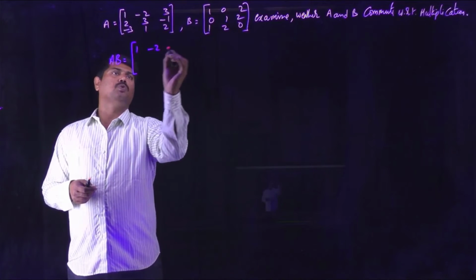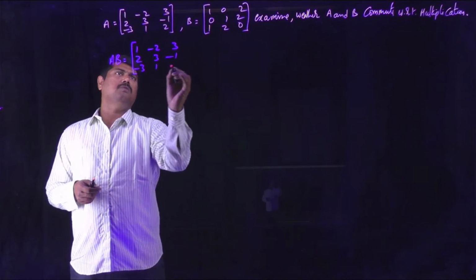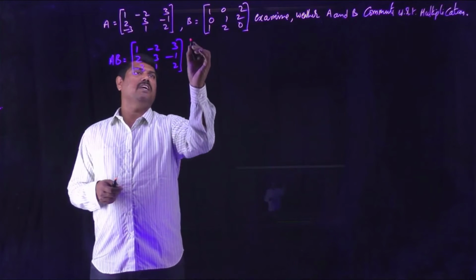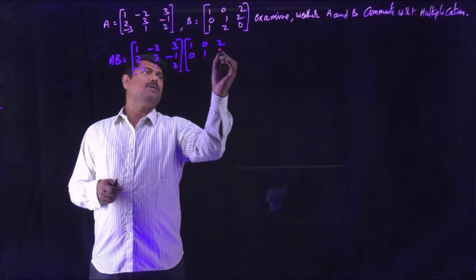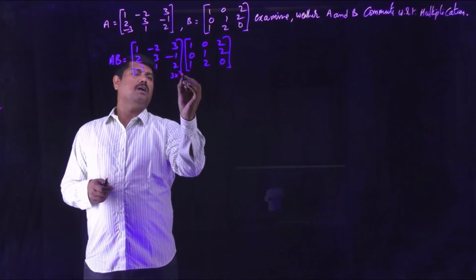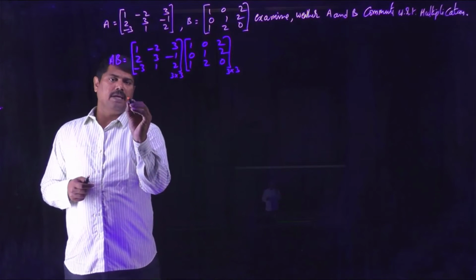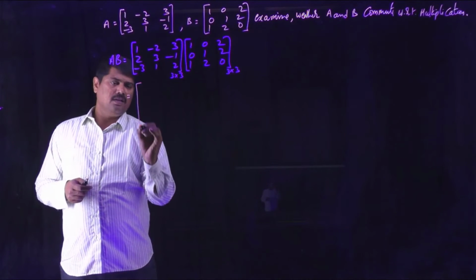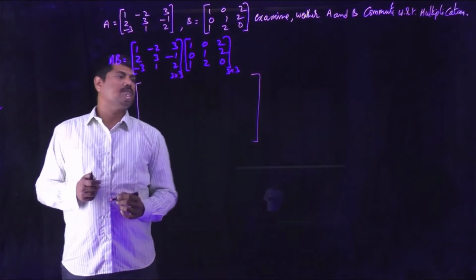One, minus 2, 3; 2, 3, minus 1; minus 3, 1, 2. This is matrix A, and matrix B is 1, 0, 2; 0, 1, 2; 1, 2, 0. This is matrix B. Both are of 3 by 3 order. So multiplication of 3 by 3 and 3 by 3 results again in a 3 by 3 matrix.